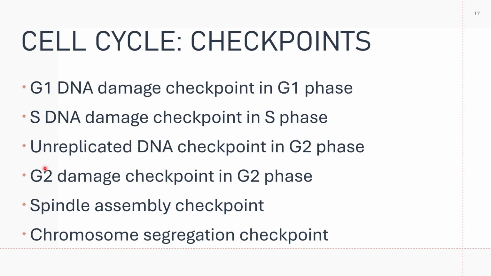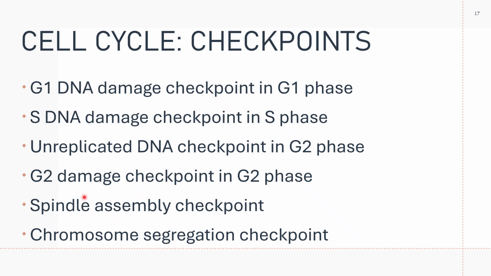The function is to check still. It's a checkpoint. So if not all of the DNA was replicated, then the cell may not leave the G2 phase.